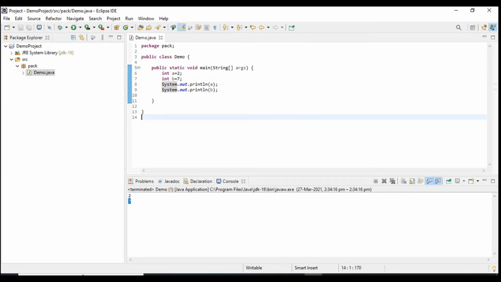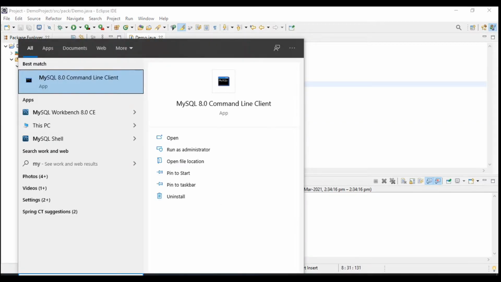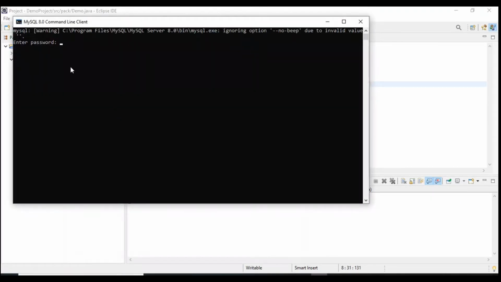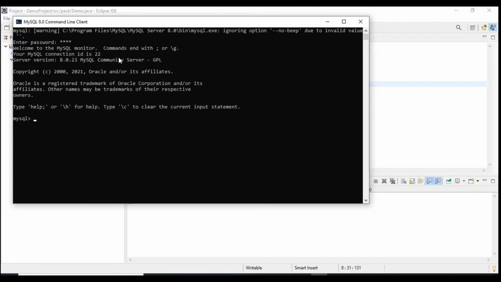If you want to store your data somewhere in a database, then you need an RDBMS like MySQL or Oracle. So on my laptop I have installed MySQL 8.0. So this is the RDBMS. I will log into this, create a database, create a table and store data into that table.